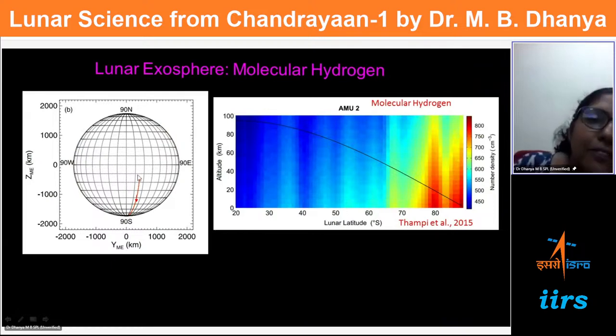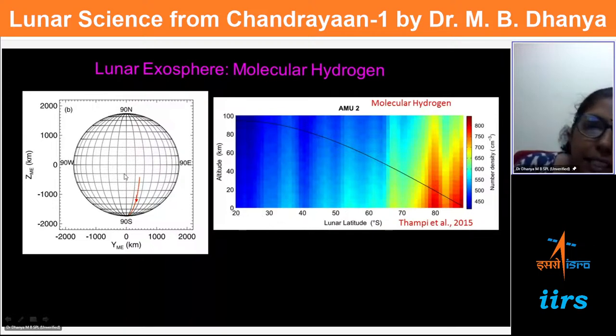Its acronym is CHASE. So CHASE measured the lunar exosphere from this point till the MIP impacted the lunar surface. It is something like here. We can see it is like an altitude change, because as it descends, the height of the probe from the surface decreases until it impacted. It could measure certain elements in the exosphere of the moon. One such element is molecular hydrogen, H2. The presence of H2 is direct evidence for its existence and